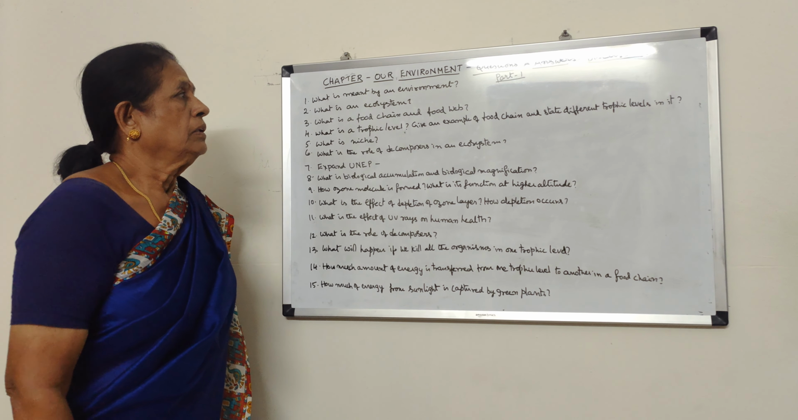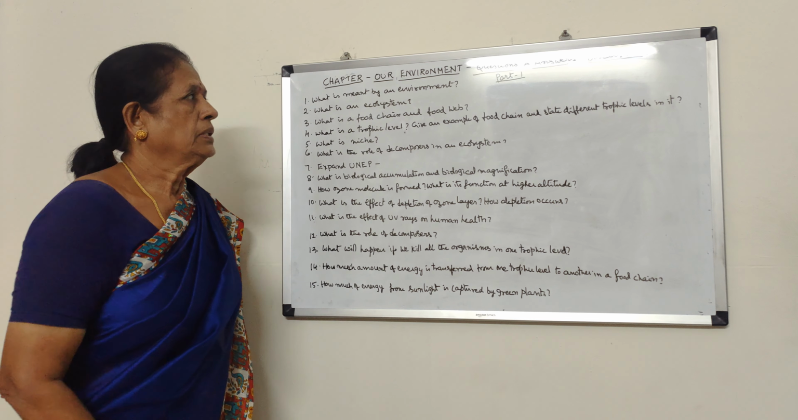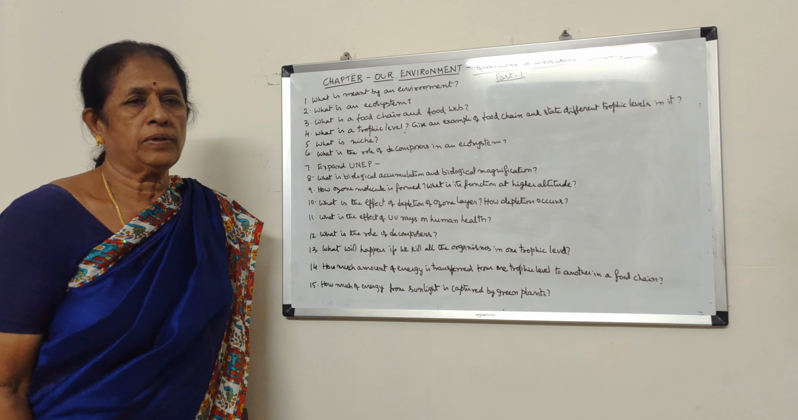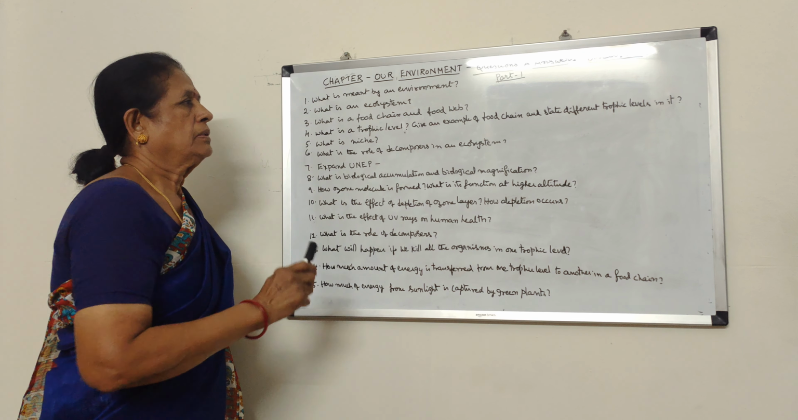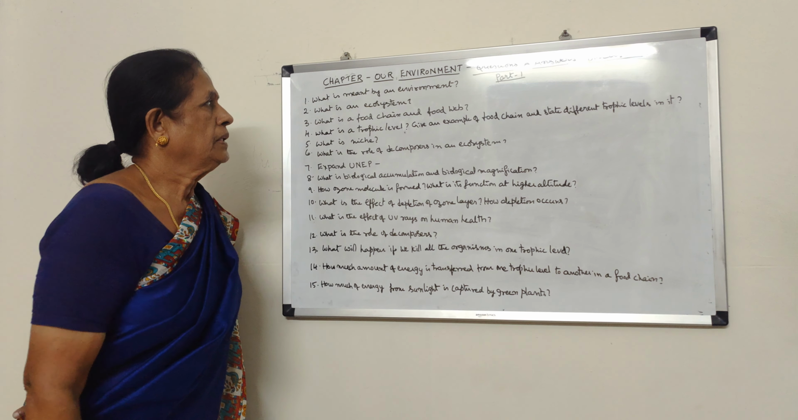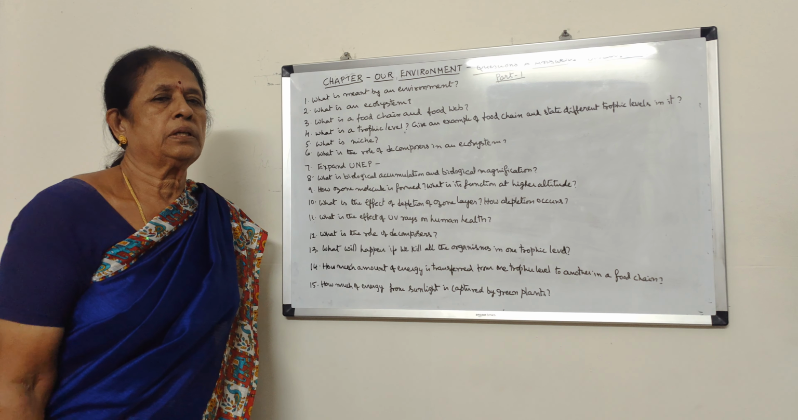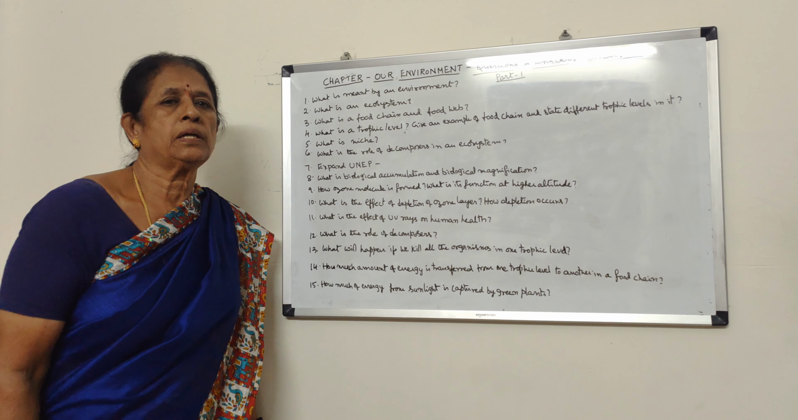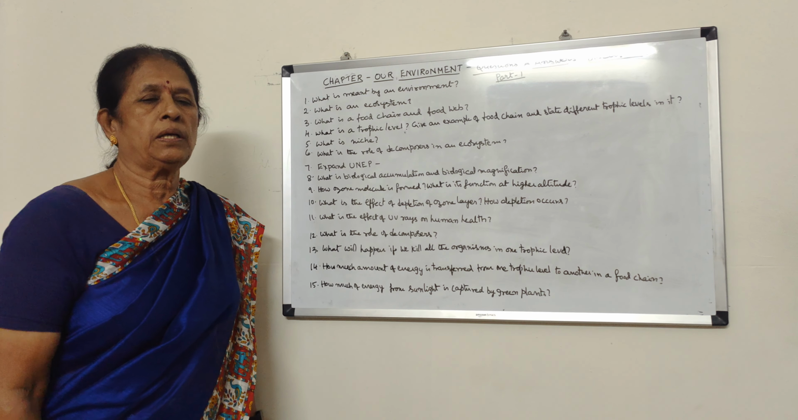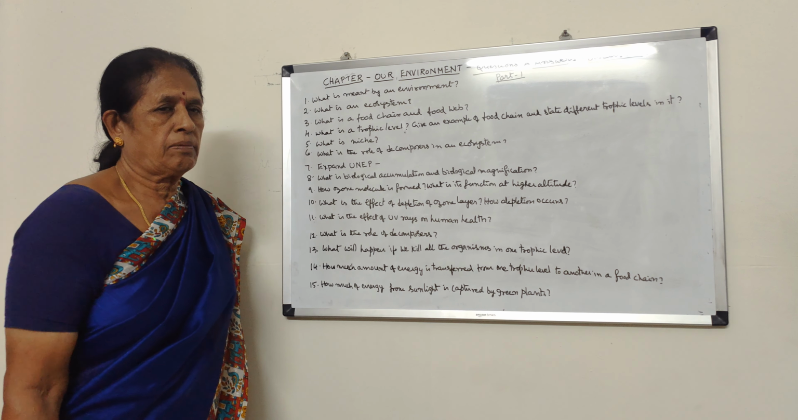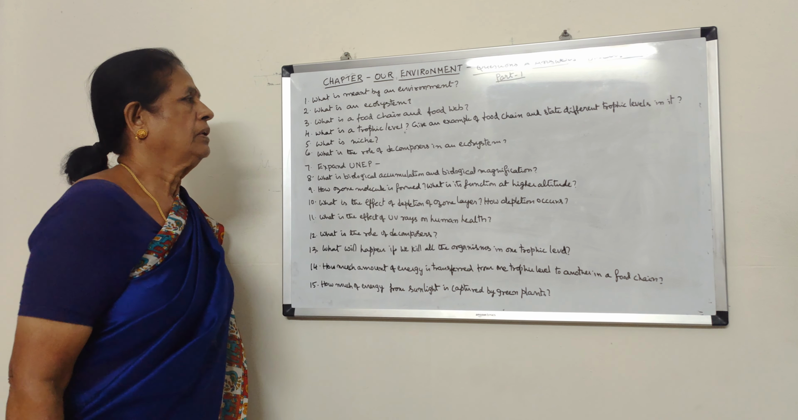Today we'll discuss a few important questions in the chapter Our Environment. So let us see the questions. What is meant by an environment? An environment is an area where a living organism, an animal, a plant lives and survives. That is called an environment.